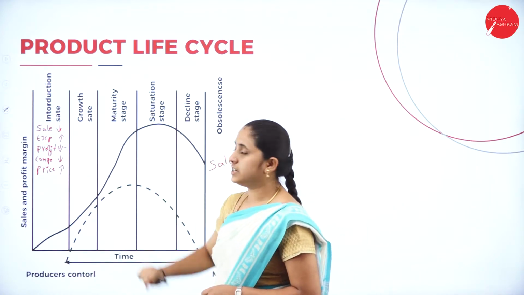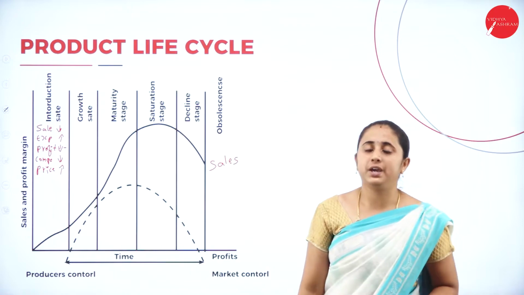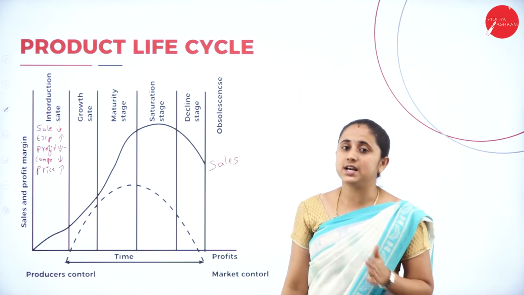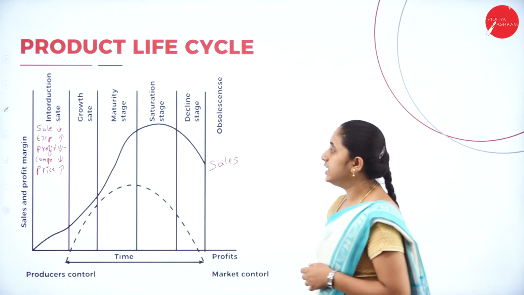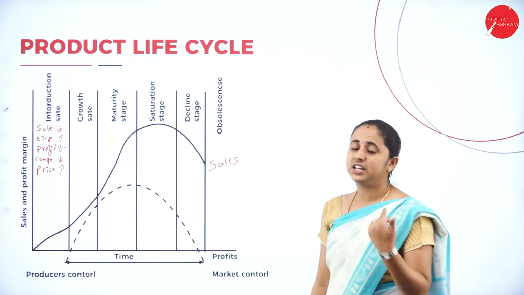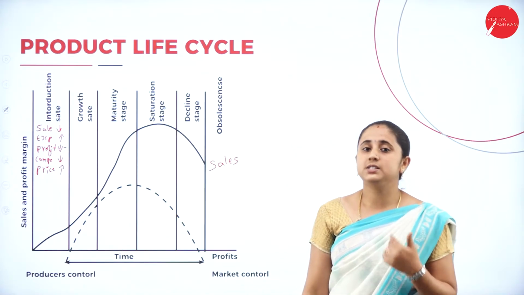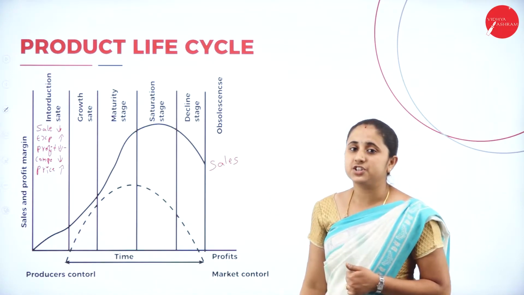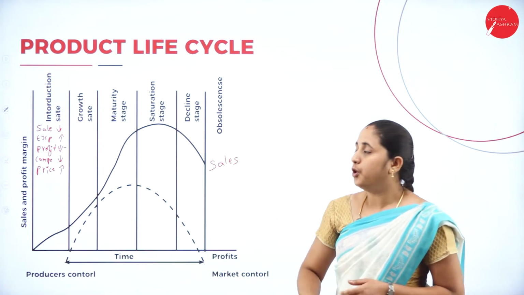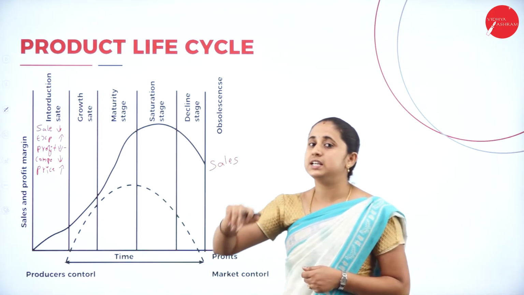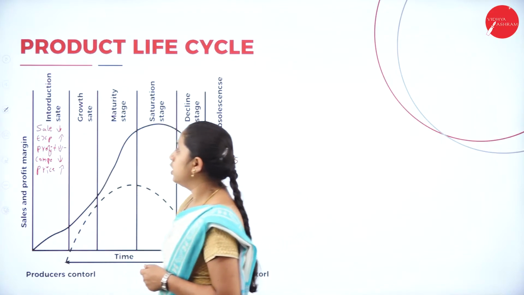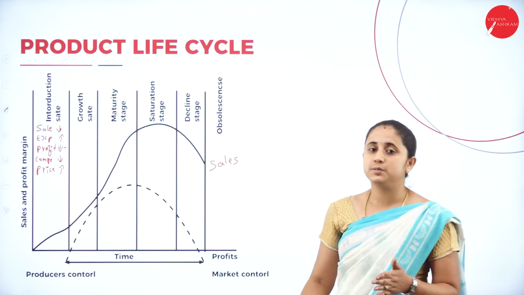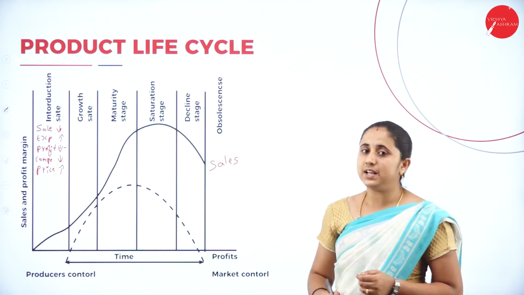Based on these characteristics, the company needs to make strategies in order to sustain and succeed in the market. So they need to make a strategy, like taking an advertising campaign, then a distribution channel. They need an effective distribution channel for the introduction stage, and promotional activity. More promotional activity helps to increase the sales because in the first stage sales are low. So you need to take promotional activity and distribution channel effectively so that your sales will increase.